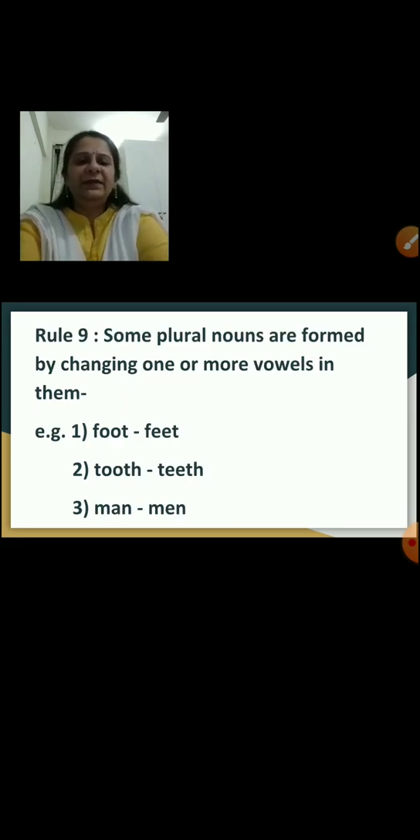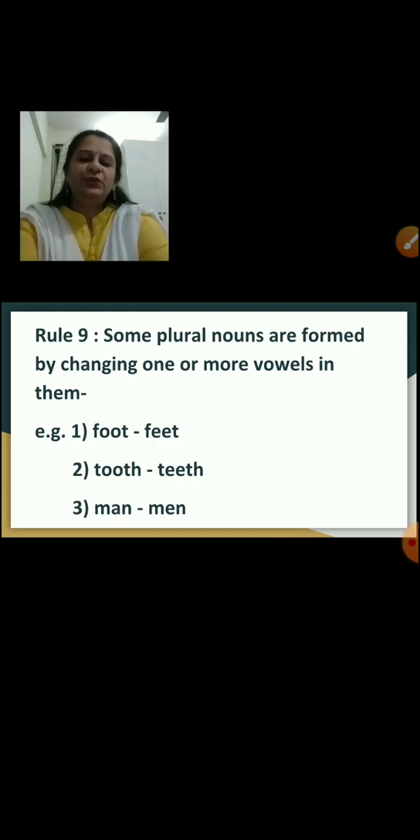Rule number 9. Some plural forms are formed by changing one or more vowels in them. These are some exceptions. Here you don't add an S; you change the vowels to make them plural. For example, foot. Here you add two new vowels, EE: feet. So foot becomes feet.